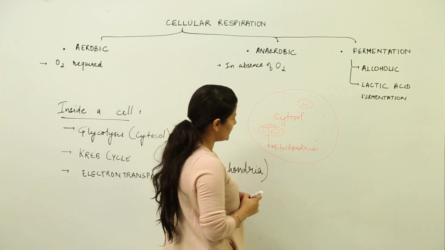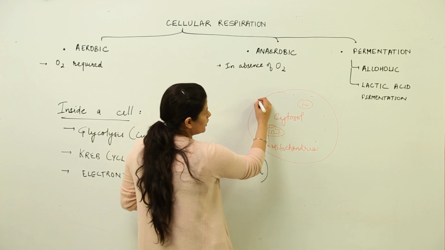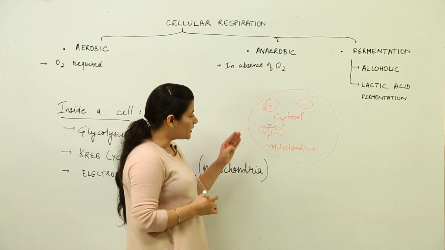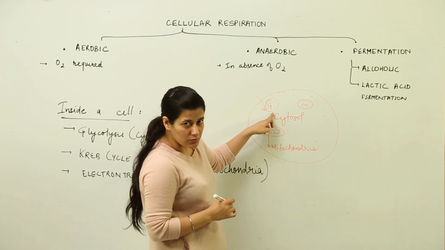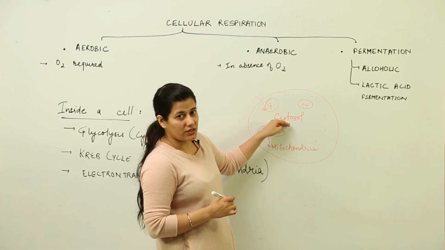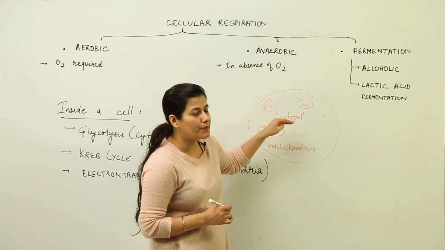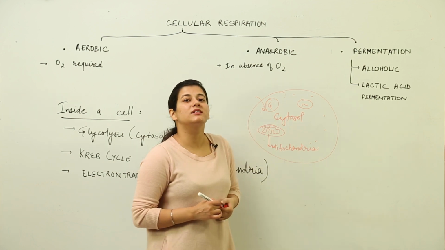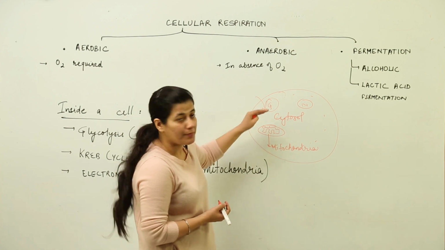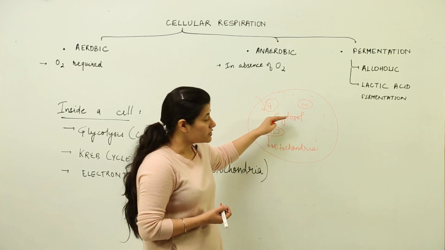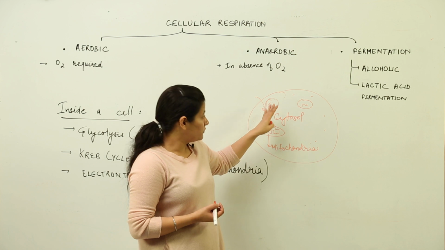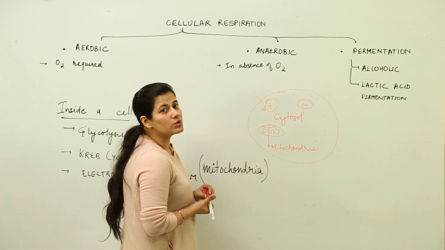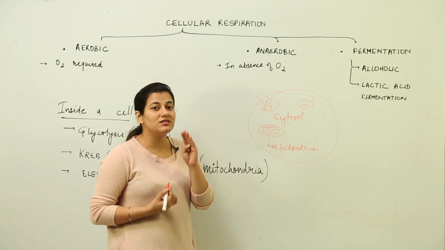Now what happens inside the cell is that a glucose molecule enters it, whether it is stored or is being synthesized by the cell itself. This glucose molecule is broken down in a 10-step process to pyruvic acid. The process is known as glycolysis or the EMP pathway. This 10-step process breaks down glucose into a 3-carbon molecule. You must know glucose is an aldehyde which contains 6 carbons.